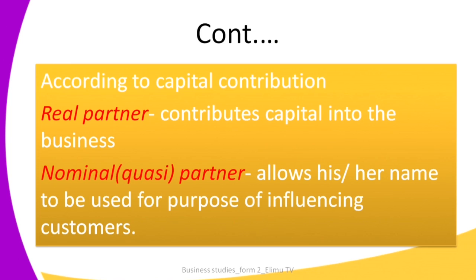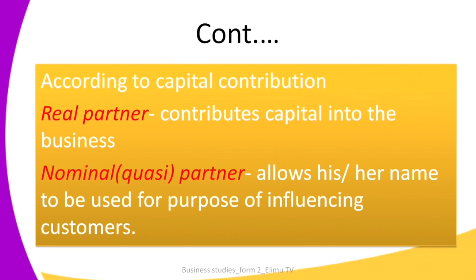We continue with the types of partners, and we can also categorize partners according to capital contribution. Under capital contribution, we have two types of partners, which include the real partner and the nominal partner, also referred to as a quasi-partner. A real partner is a partner who contributes capital into the business.